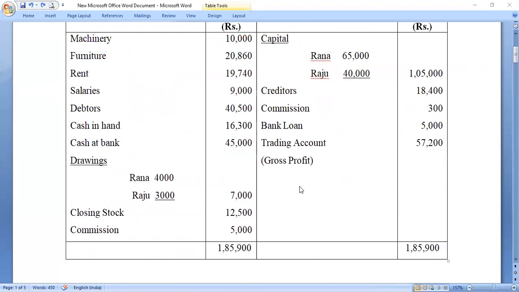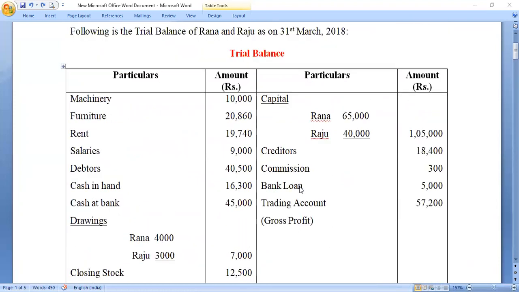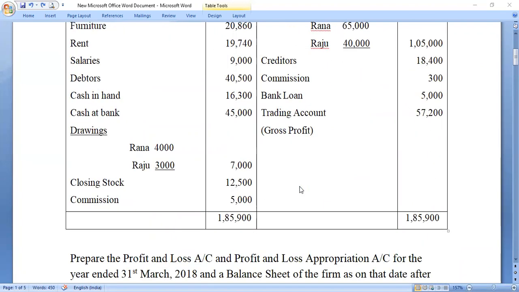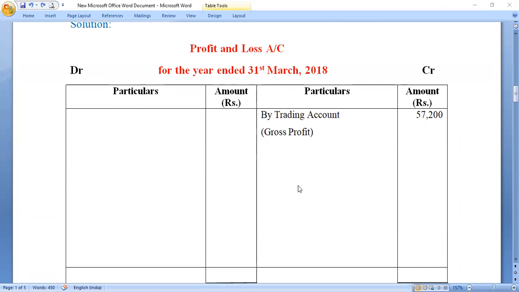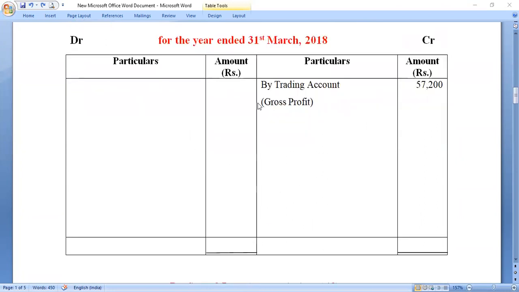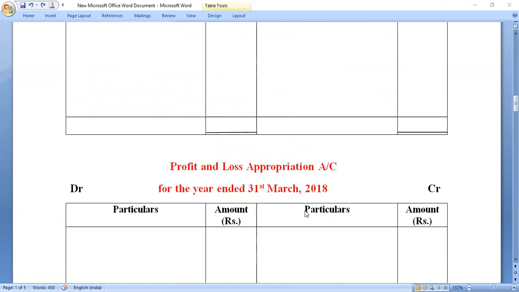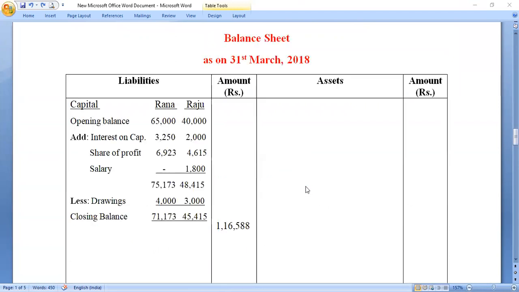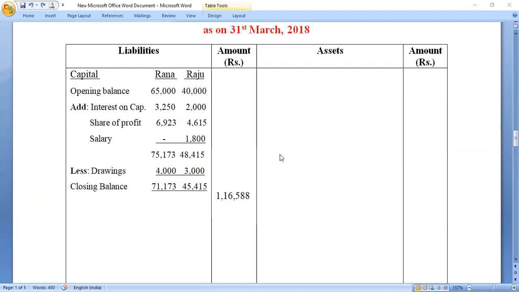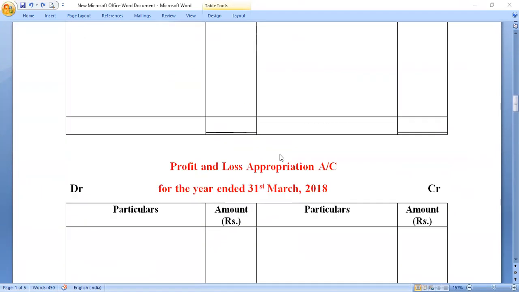And now, before starting, we have gone through the question. Then I advise you that before trying to solve it, you just prepare your formats like this. This is the format: profit and loss account, debit, credit for the year ended 31st March 2018. You have to prepare the format: profit and loss appropriation account, the format, and balance sheet, the format. For the purpose of convenience, I have already written these figures, otherwise it would take too long. So these are the formats that I have already prepared.